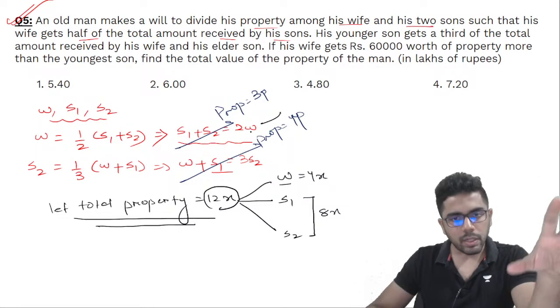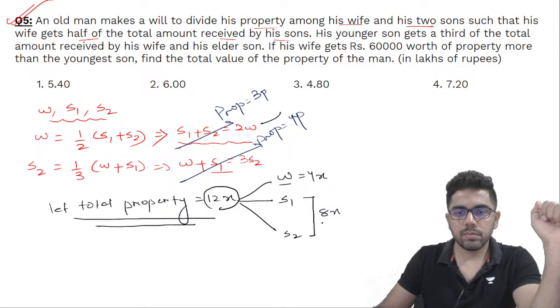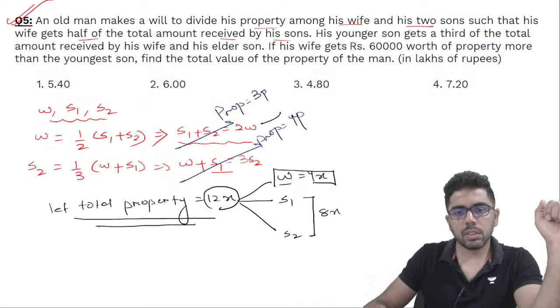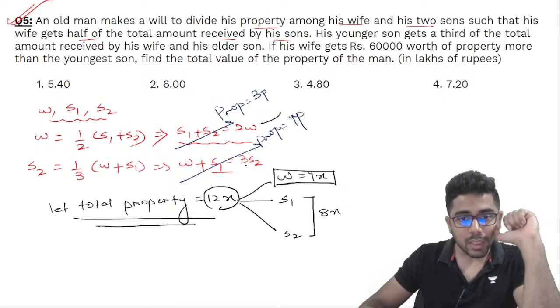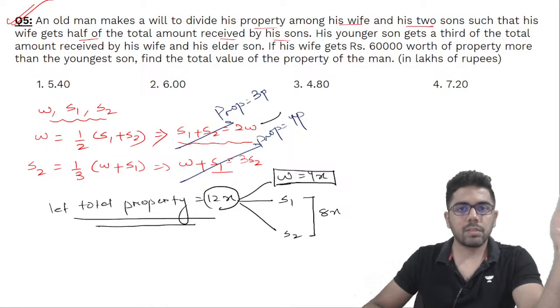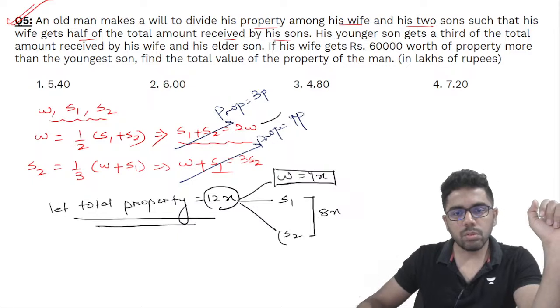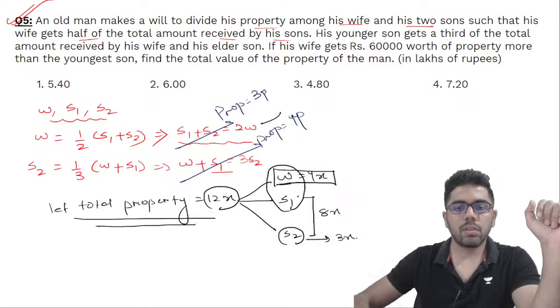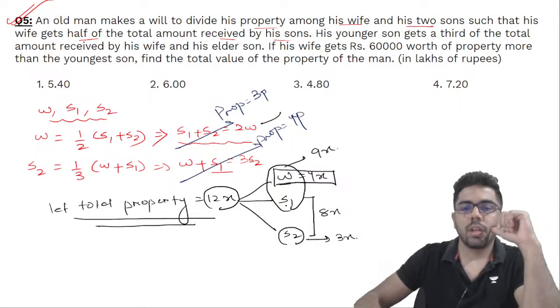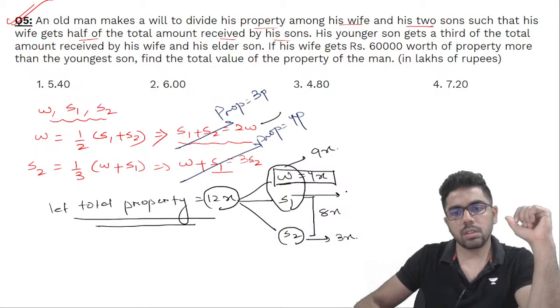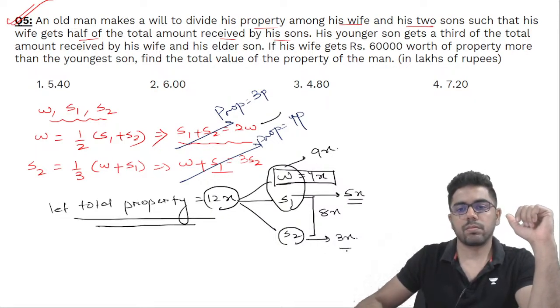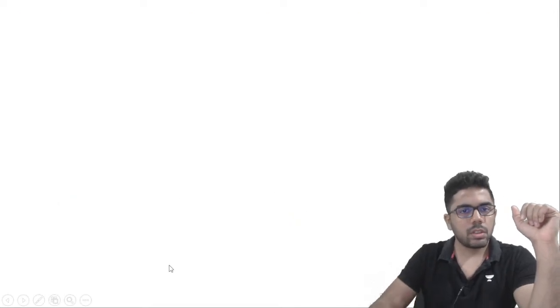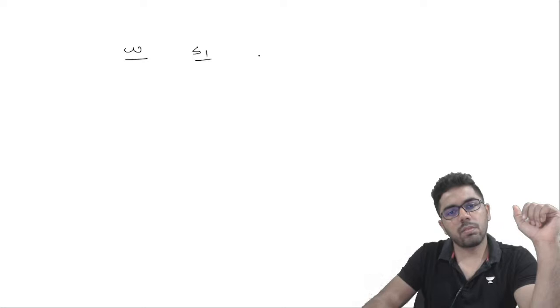That is, twice of what the wife has, son 1 and son 2 together will have that much. So the wife's 4x is fixed. Then, thrice of what son 2 has, wife and son 1 will have that much, so total 4 parts. Son 2's share comes from there as 3x. By that logic wife and son 1 together have 9x, and because wife is already 4x, son 1 is 5x. Just think about this, how easily it got solved. Wife is 4x, son 1 is 5x, son 2 is 3x.